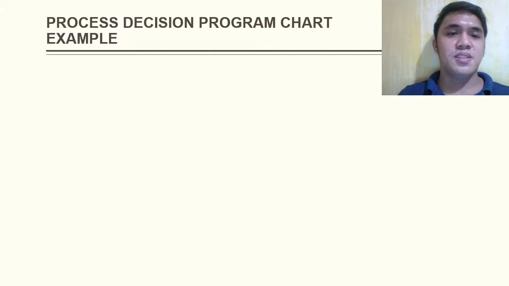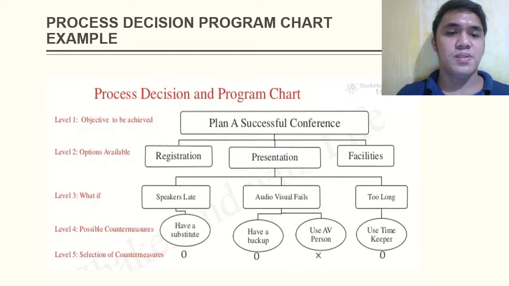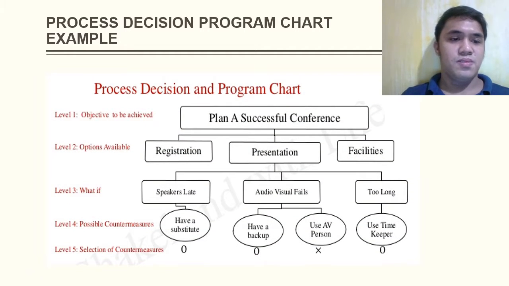So, a process decision program chart example. Level 1 is the objective to be achieved. Level 2, options available. At level 3, you can write the what-ifs. Level 4, possible countermeasures. And last, level 5, the selection of countermeasures.